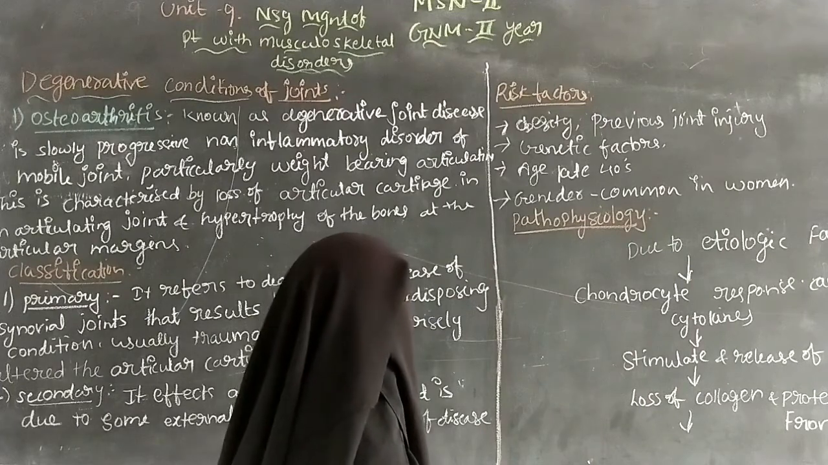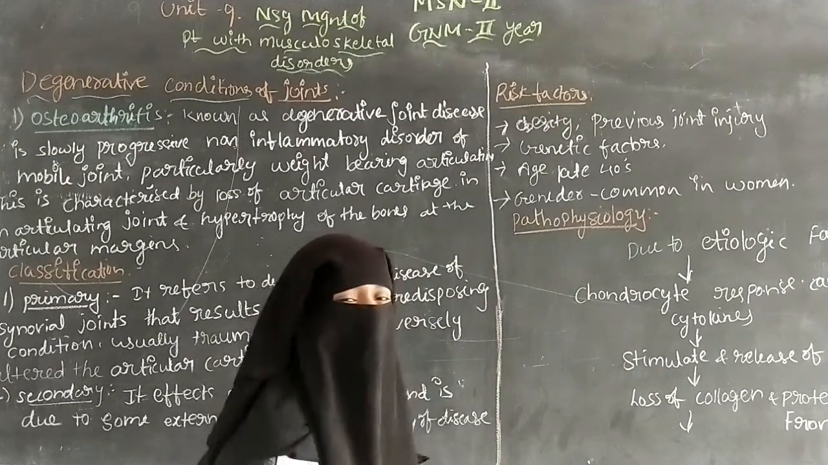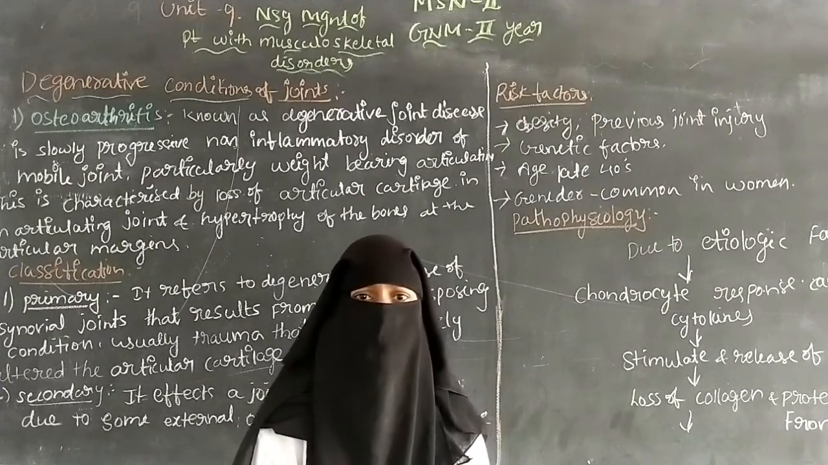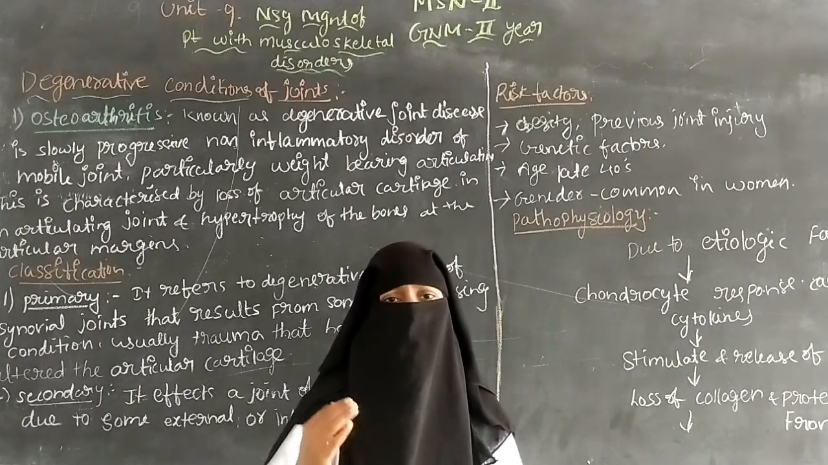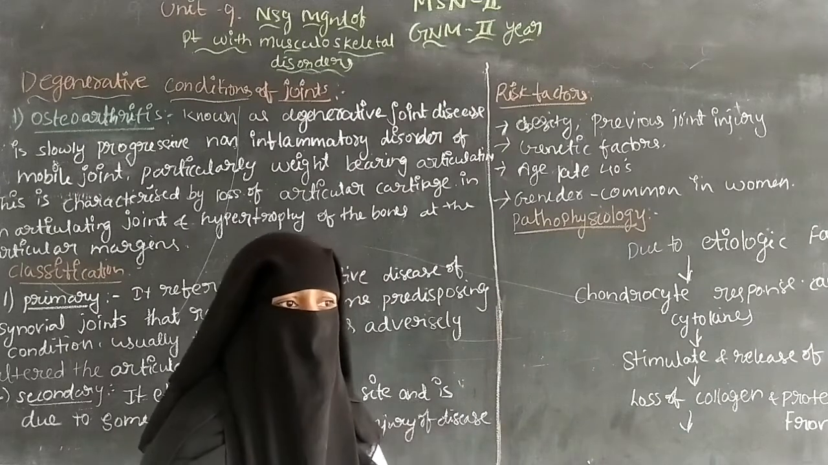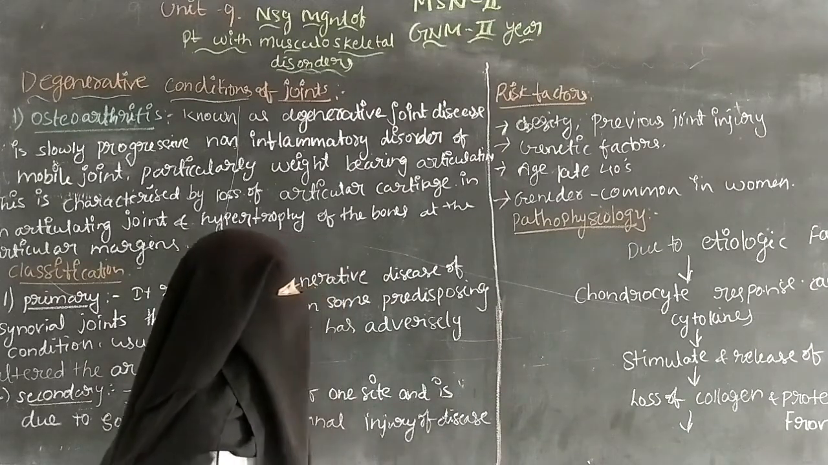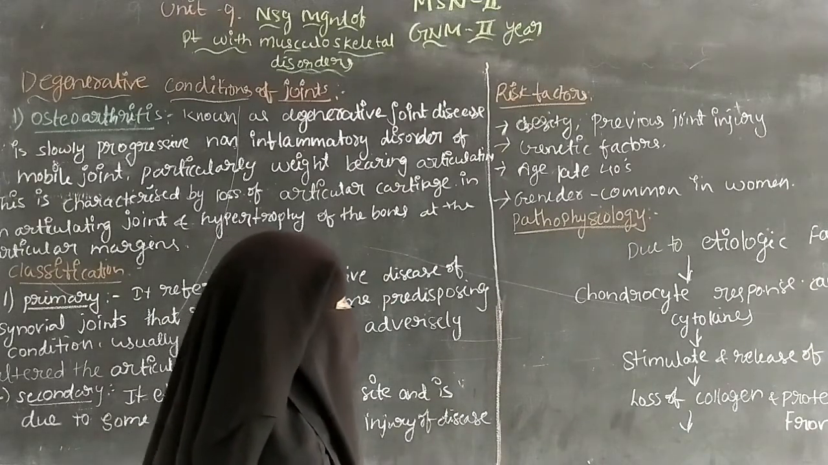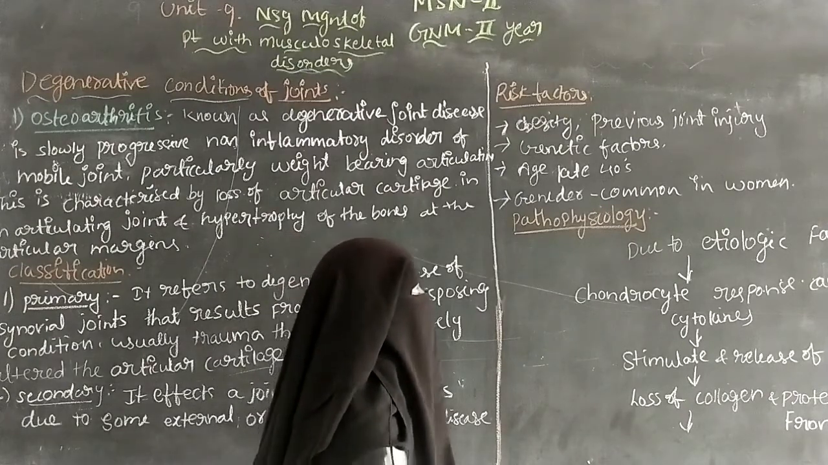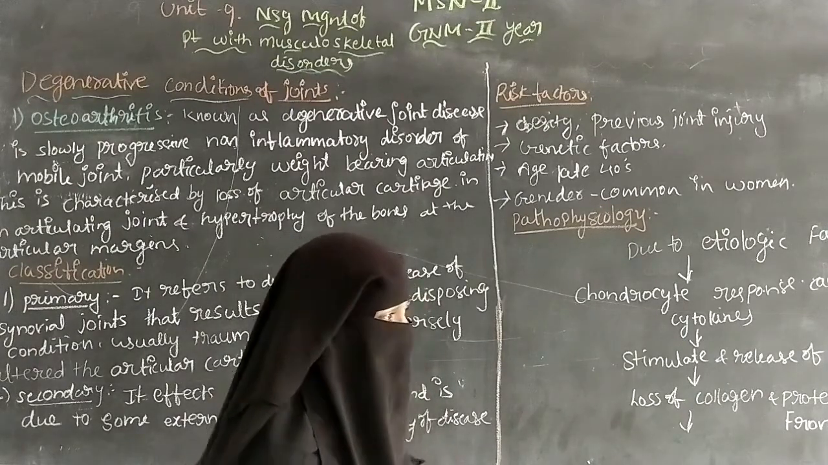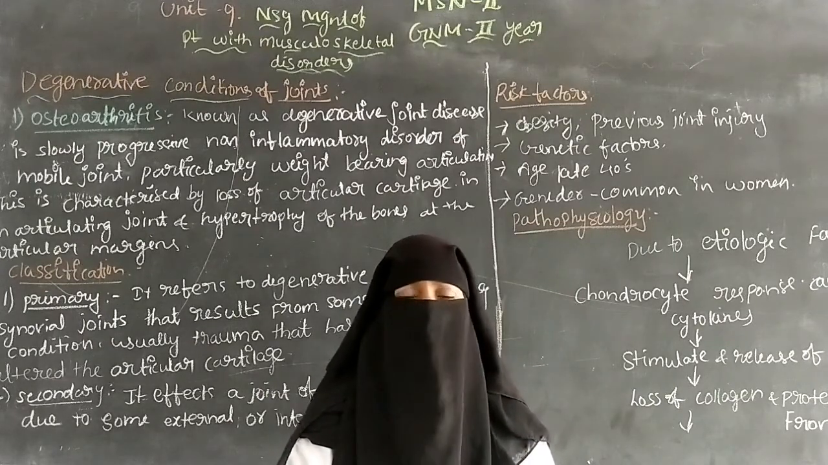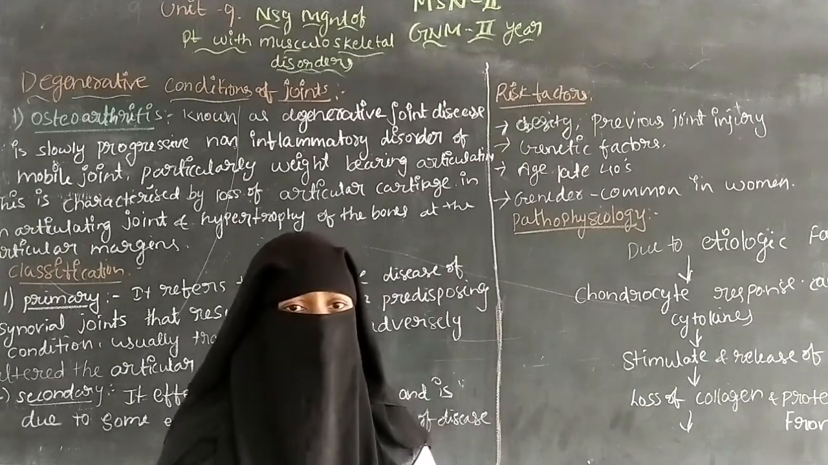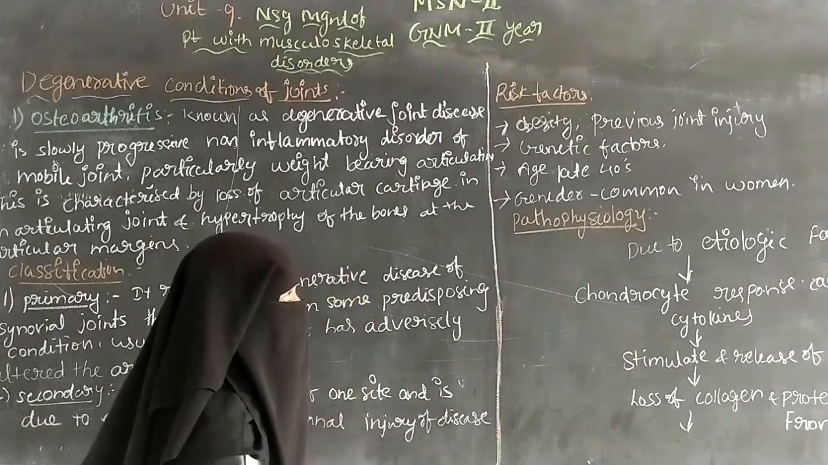And next are the risk factors. Risk factors include obesity. Because of being overweight, there is more weight on the joints, so overweight also causes osteoarthritis. And there is previous joint injury. If the patient previously had a joint injury, it is also a risk factor for osteoarthritis.